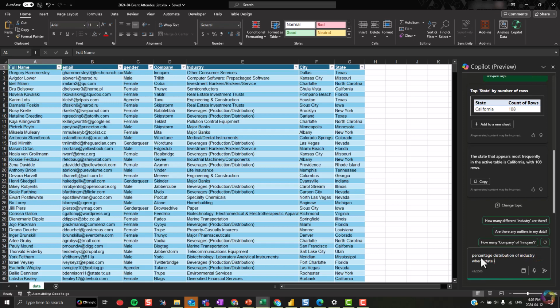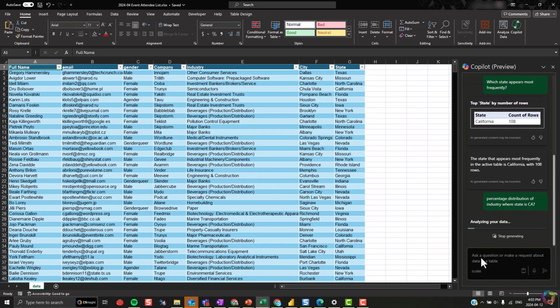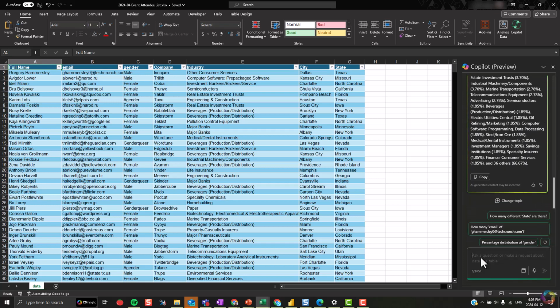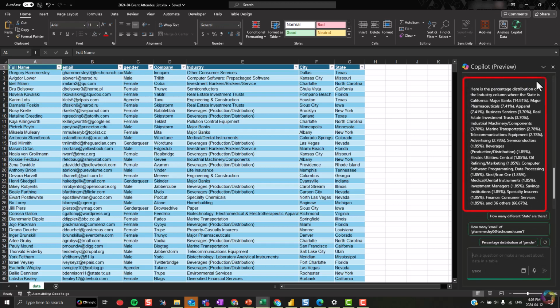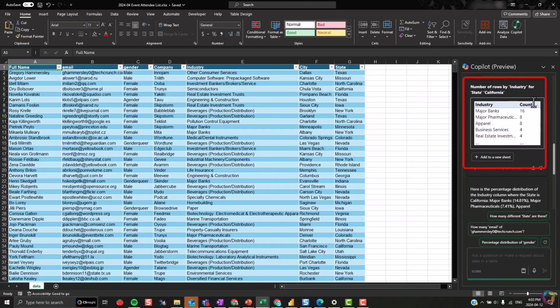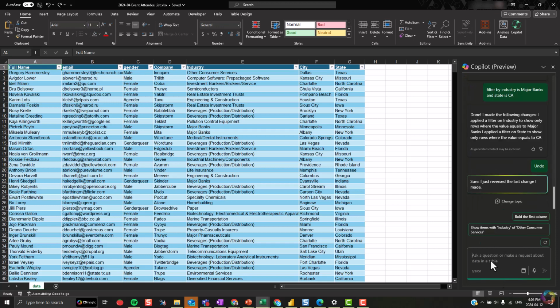Next, she's going to ask about the percentage distribution of industries in her target market. Copilot provides a breakdown of industries that are appearing in her prospect list within the state of California. Copilot helps Allie identify that major banks are a common industry in her list in California.